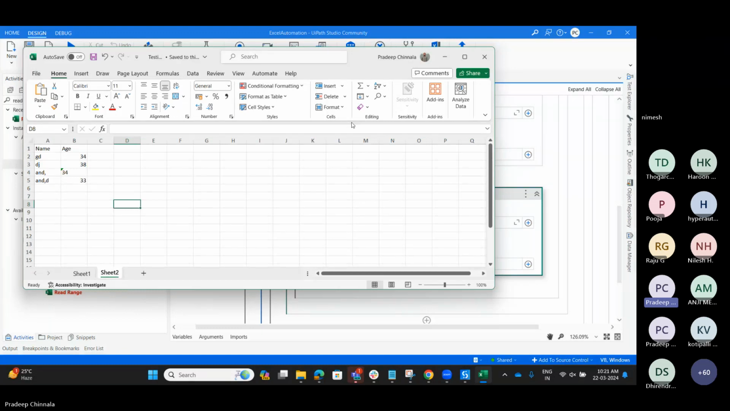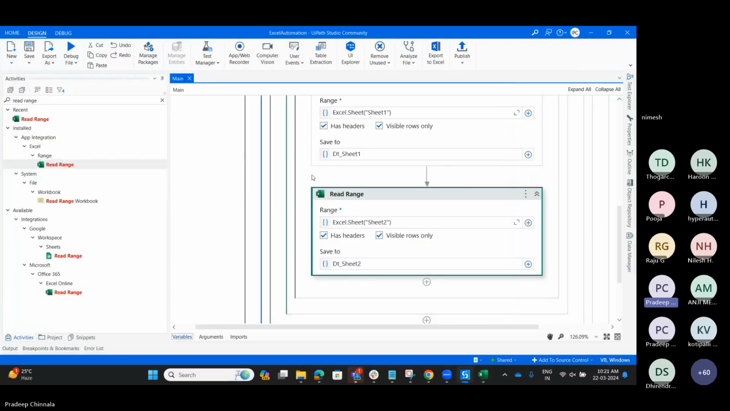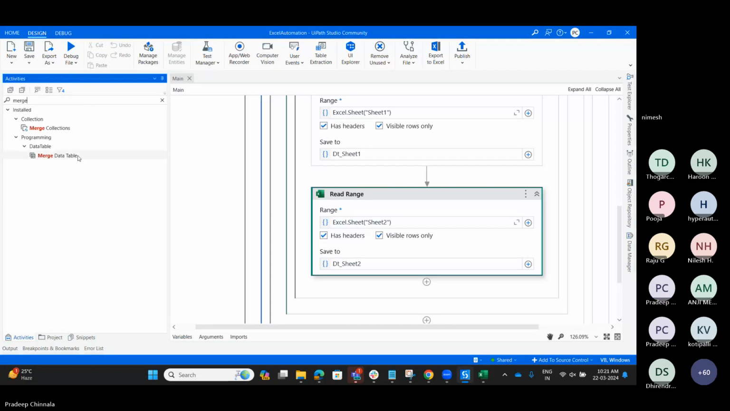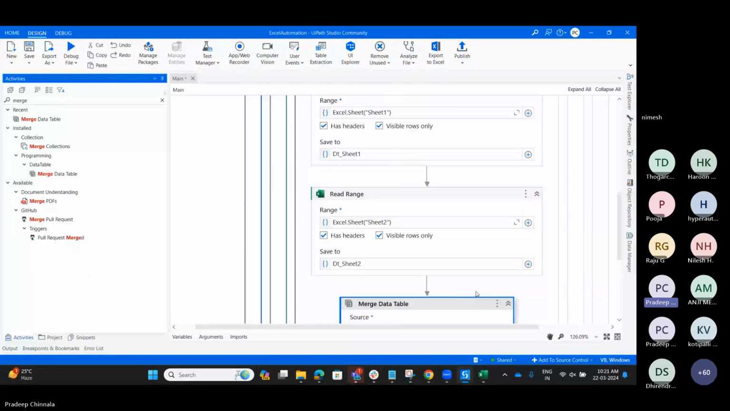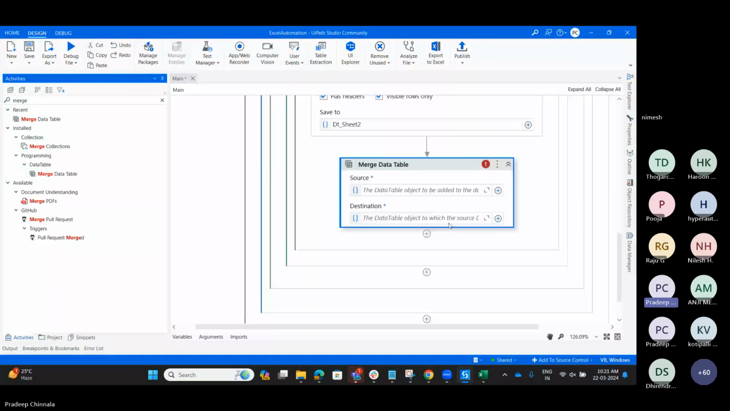I want to create one more sheet, Sheet3, with the combination of both, like merging both values. We'll see how that works. I'm going to do the merge. The Merge Data Table activity is there. For that merge, we have to add the source data tables. I think we can add the data directly here also. Let me check.